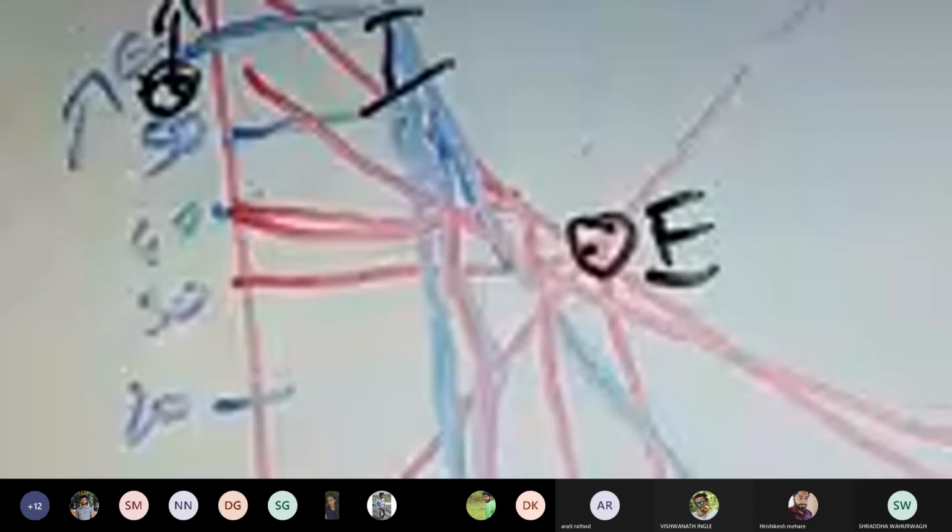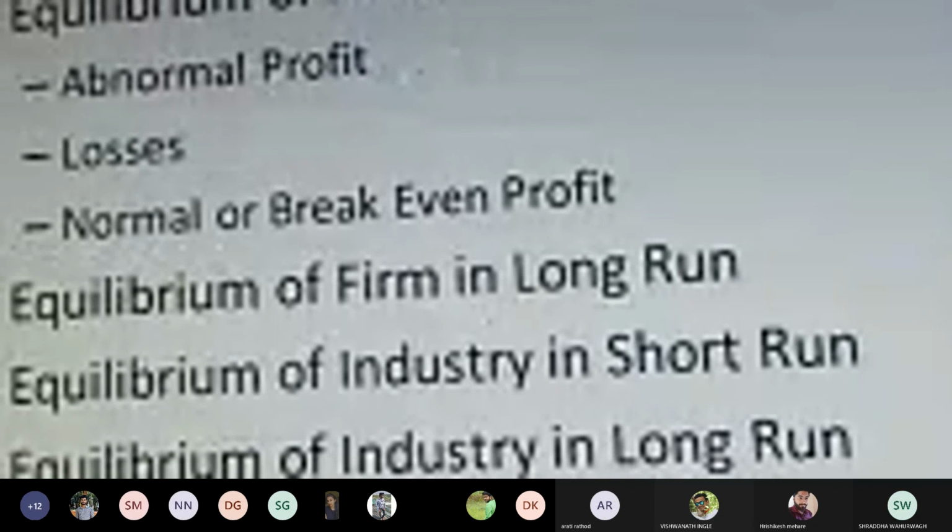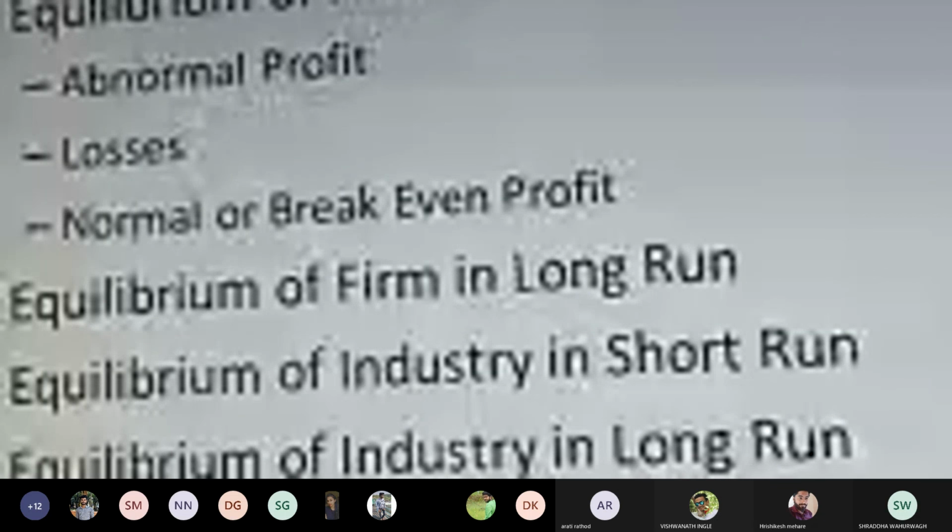Earlier, the price was available, but accordingly the quantity increases, and if the price is the same, the quantity may also decrease in the same fashion. So in this case, we can identify what is the abnormal loss and abnormal profit making situation. Okay, that is the equilibrium of the firm. Same as we have the equilibrium of the firm in the long run, in the same fashion we have the equilibrium of the industry in the short run and the equilibrium of the industry in the long run.